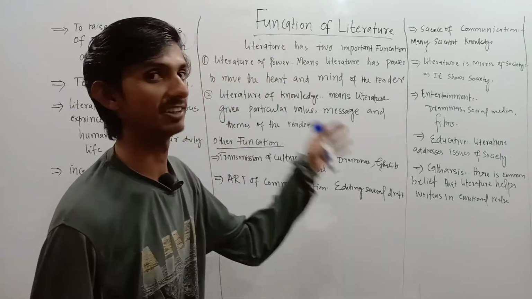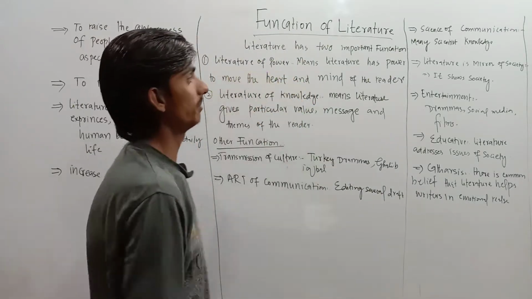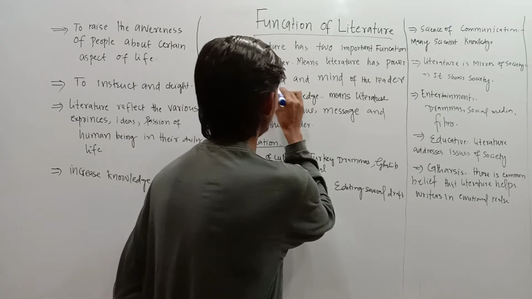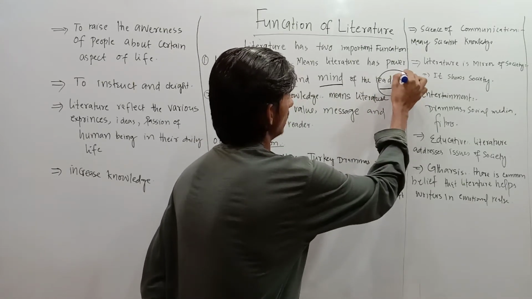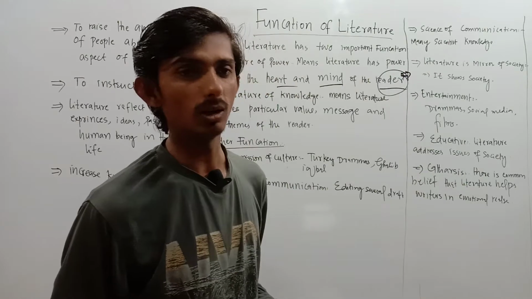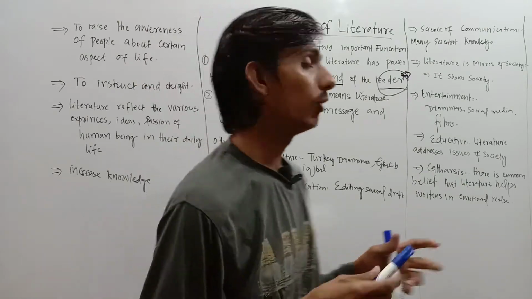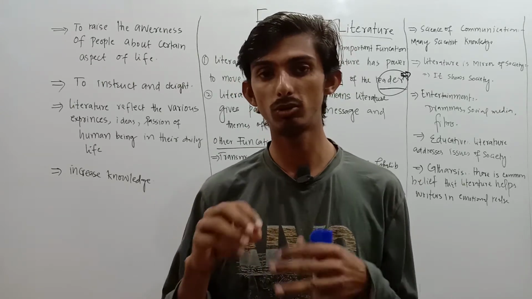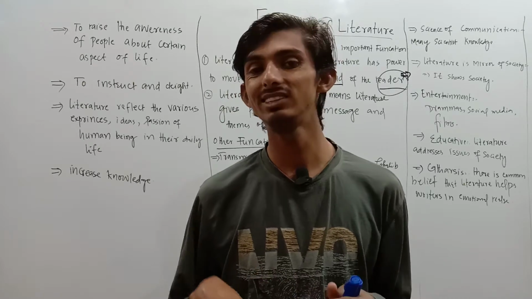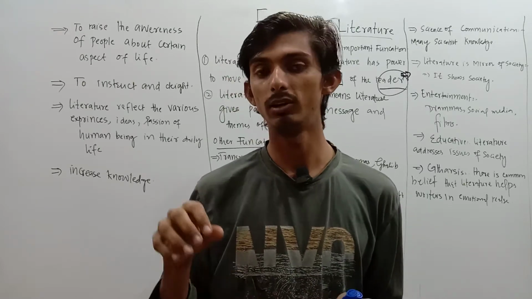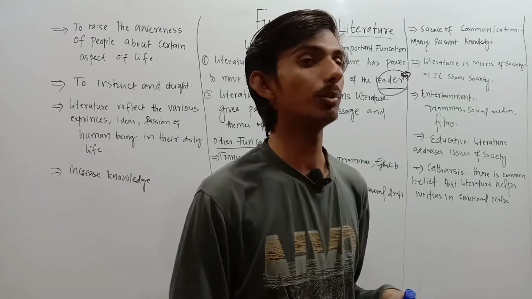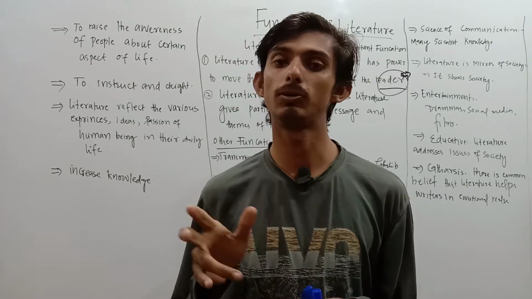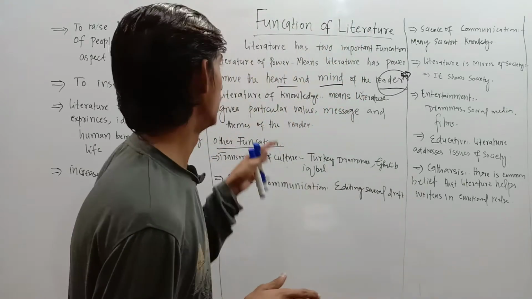Let's get started. Literature of power means literature has the power to move the heart and mind of the reader. Whatever he is reading or seeing, the literature engages him fully. For example, someone reading a novel has his heart and mind fully in that novel. So that's the literature of power.